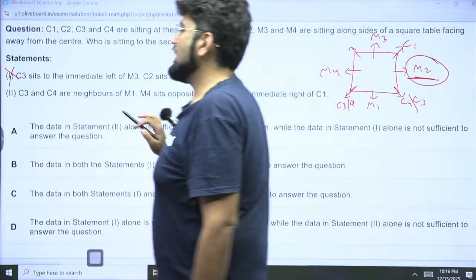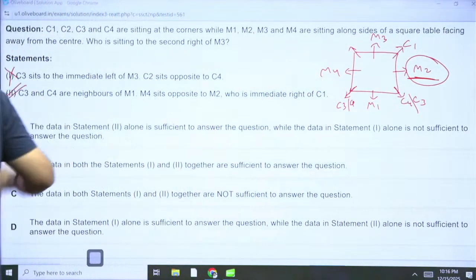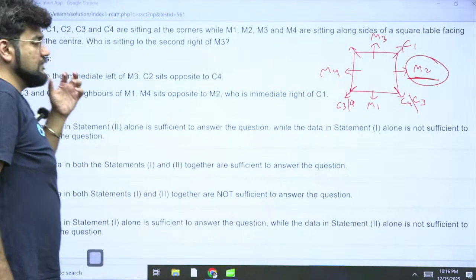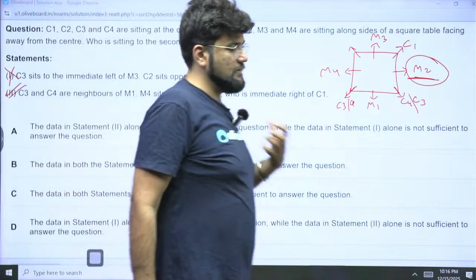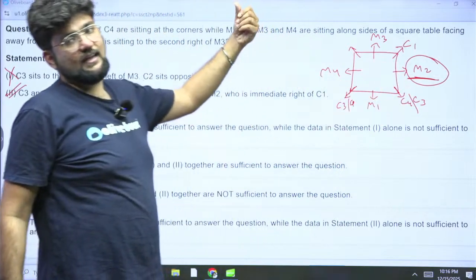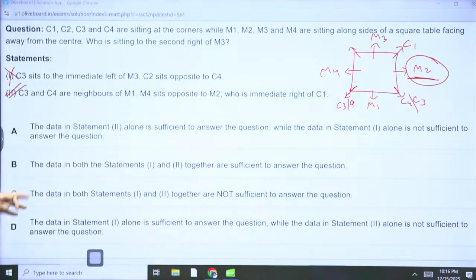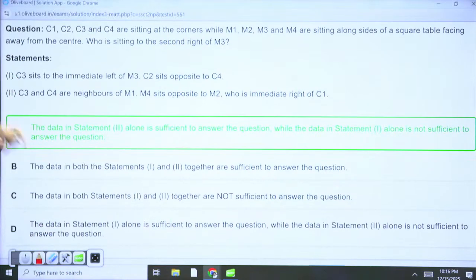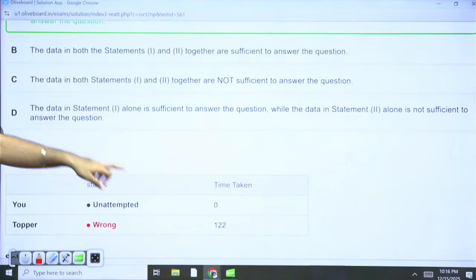Even if partially I get my answer, that will be my correct answer. I don't have to solve the whole thing. The problem is, it's so detrimental for us to solve the whole thing. That is where exactly we go wrong, and we end up consuming a lot of time. Statement 2 alone is sufficient to answer the question. Because I needed my answer and I got it here.